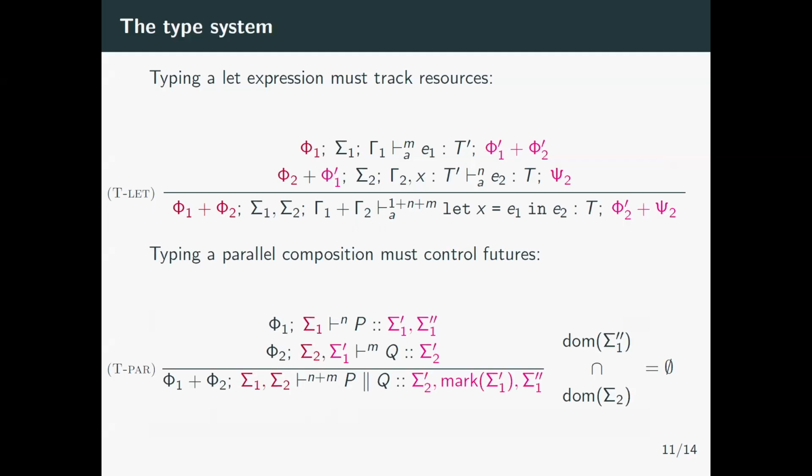For the parallel composition of processes, we have a similar kind of problem, that we have futures that can be produced by P and required by Q. So we do similarly the easy way for the actor context, and for the future context, we pass one to P, one to Q, and we split the produced futures in two.